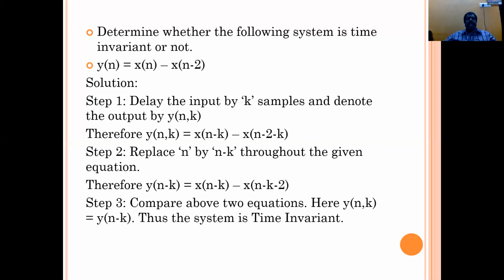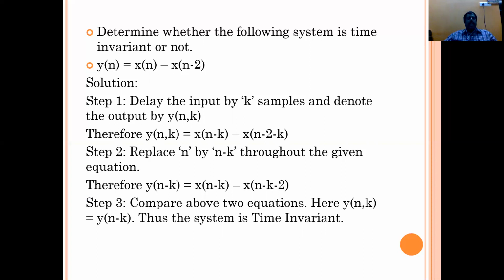Step 1. Delay the input by k samples and denote the output by y(n,k). Therefore, y(n,k) is equal to x(n-k) minus x(n-2-k). Step 2. Replace n by n minus k throughout the operation. Then y(n-k) is equal to x(n-k) minus x(n-k-2). Step 3. Compare the above two equations.